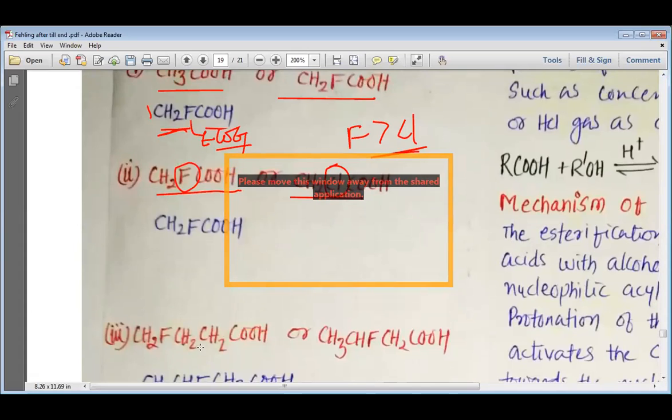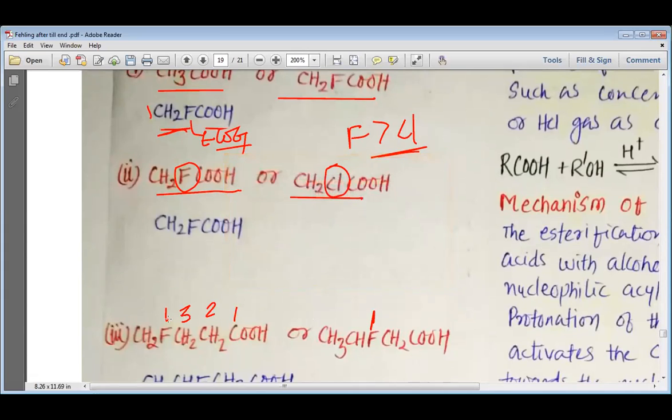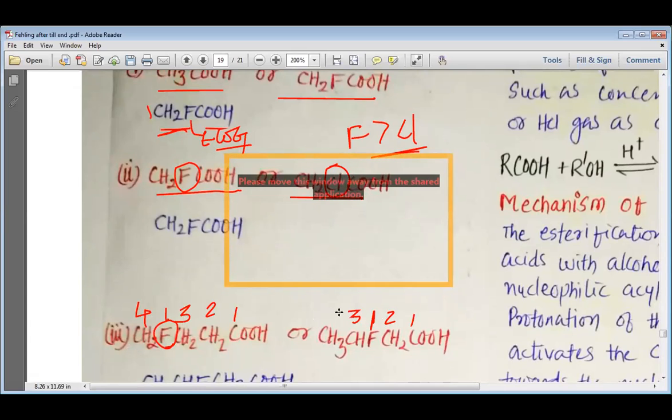Same way, my dear students, here you can see the distance from the carbon. You can see the first, second, third and fourth carbon. Here fluorine is bonded to the fourth carbon. Here 1, 2, 3 and 4, fluorine is bonded to the third carbon. So fluorine is nearer here, whereas fluorine is quite far away here. And that is why this compound is